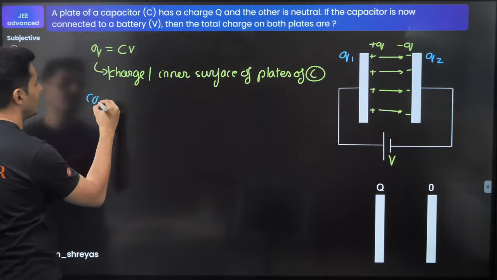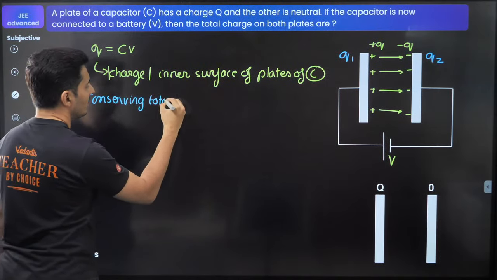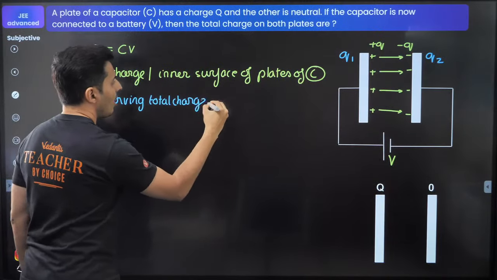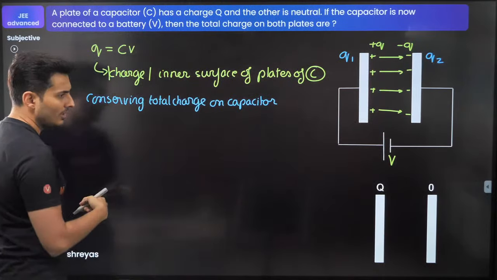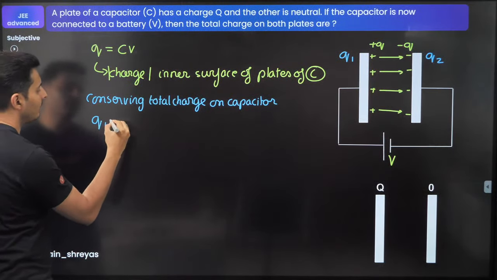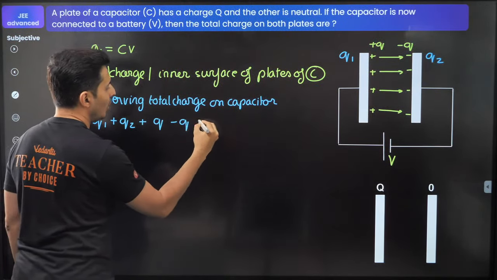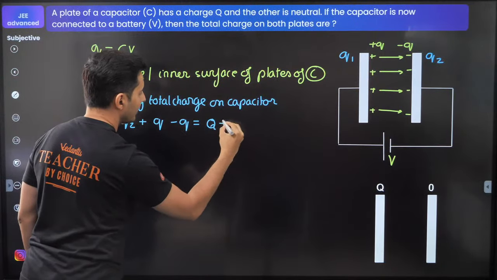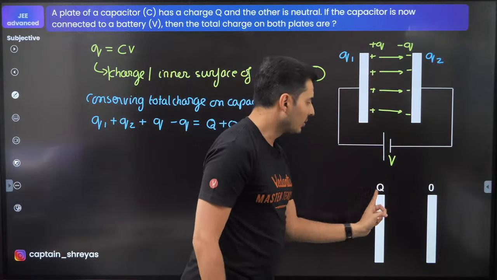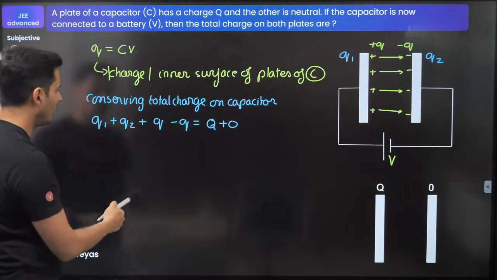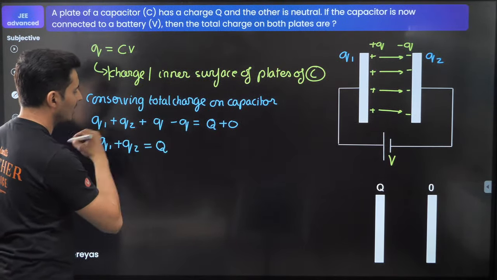So conserving the total charge on the capacitor, let's see what we get. I will say Q1 plus Q2 plus Q minus Q is equal to Q plus 0. See this: Q1 plus Q minus Q plus Q2 is equal to Q plus 0. That's it. So I'll just get Q1 plus Q2 is equal to Q.